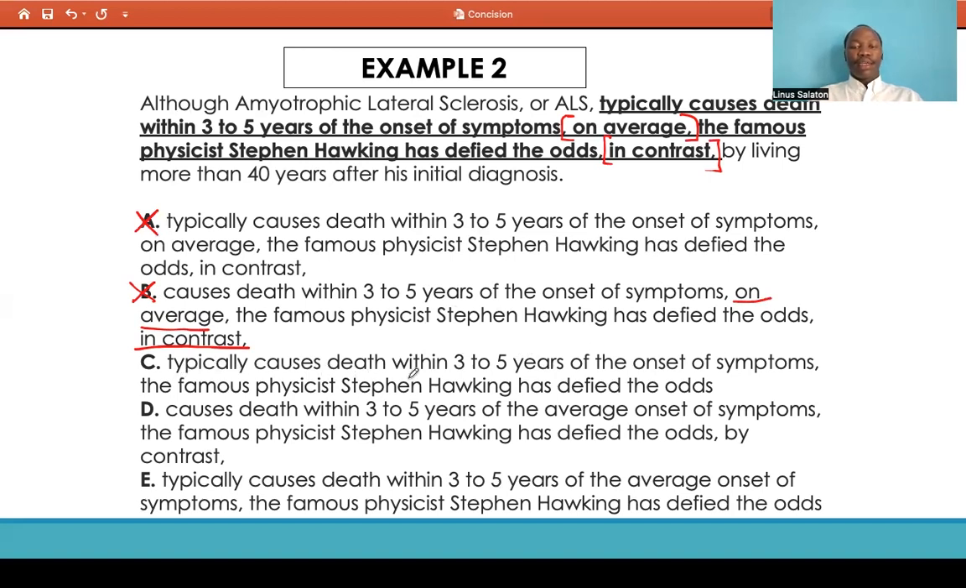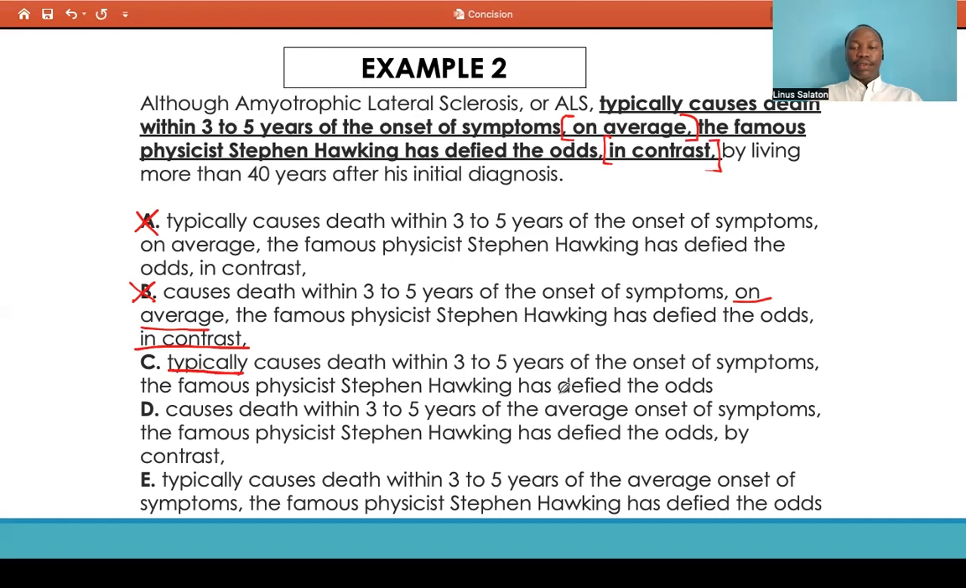C says typically causes death within 3 to 5 years of the onset of the symptoms. The famous physicist Stephen Hawking has defied the odds by living more than 40 years after his initial diagnosis. This eliminates the wordiness of on average, in contrast. It introduces a new word, typically, which by definition could mean on average, because it's a regular occurrence, and typically could come in place of average, all right? Then the famous physicist has defied the odds by living more than 40 years after his initial diagnosis.